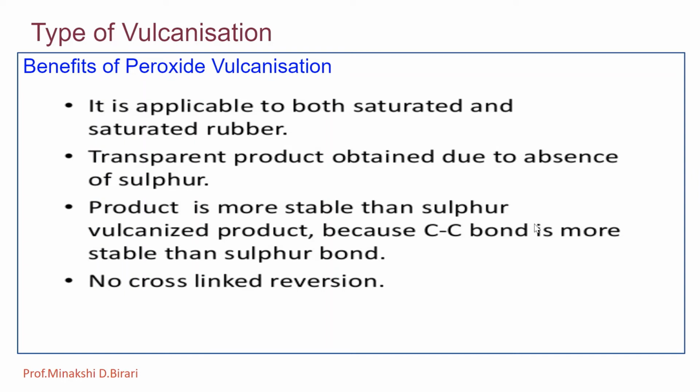So when we compare sulfur vulcanized rubber and peroxide vulcanized rubber, here the carbon-carbon bond is more stable than the sulfur bond, so the sulfur vulcanized product is less stable, but the peroxide vulcanized rubber is more stable. Then in peroxide vulcanized rubber there is no cross-linking diversion, but in sulfur vulcanized rubber the cross-linking is present.